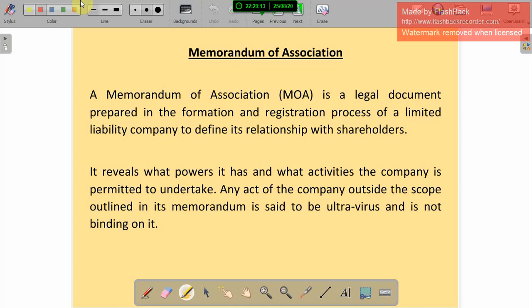It is a legal document prepared in the formation and registration process of a limited liability company to define its relationship with the shareholders. It reveals what powers the company has and what activities it is permitted to undertake. Any act of the company outside the scope outlined in the memorandum is said to be ultra vires and is not binding on it.